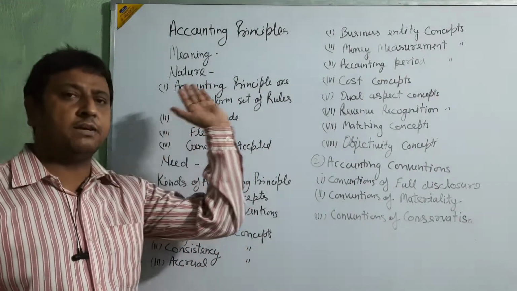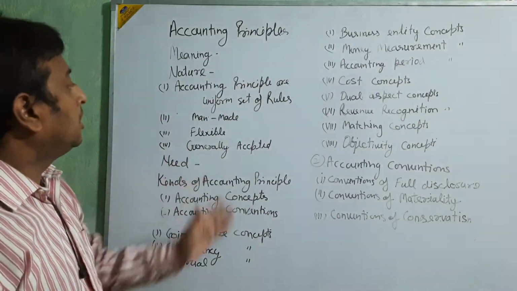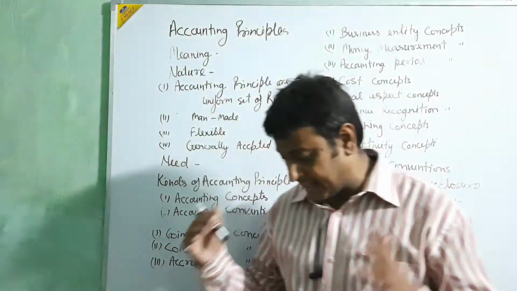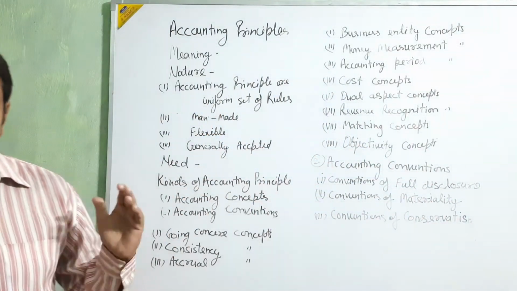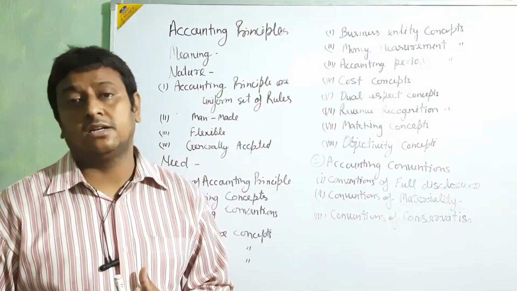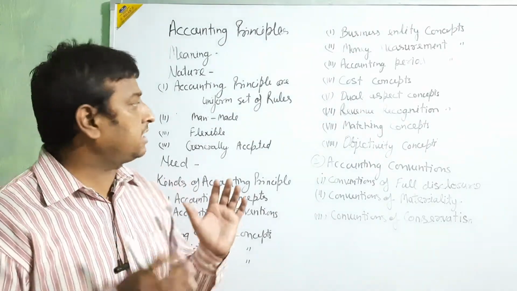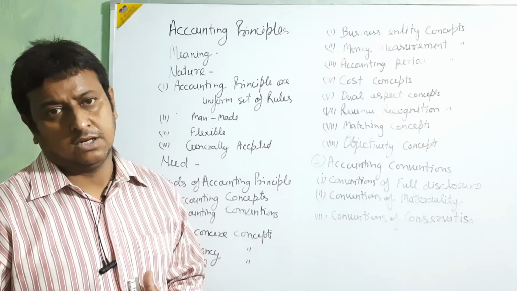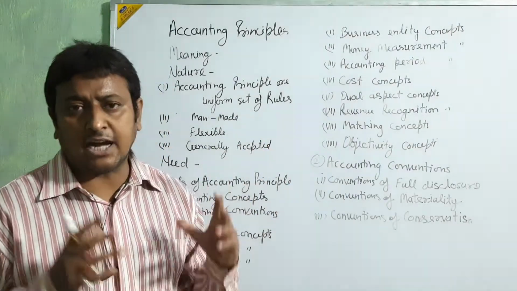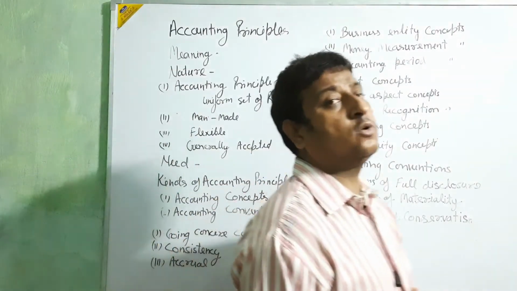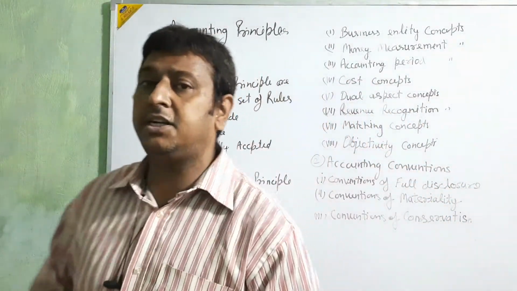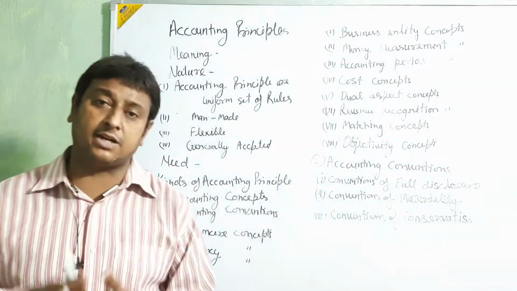First, accounting principles are a uniform set of rules. Accounting principles are instructions, guidance, a set of commands, like a set of rules. Because when you make accounting entries, before making the journal entry, you have to know the rule of journal entry.